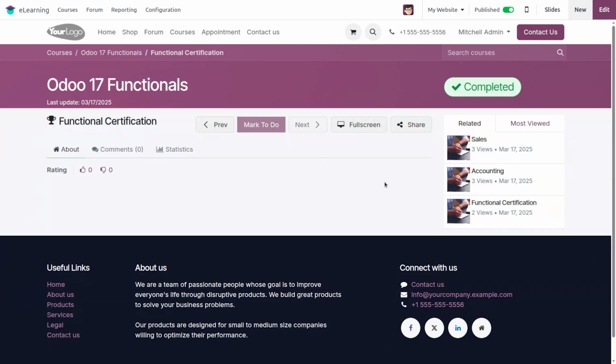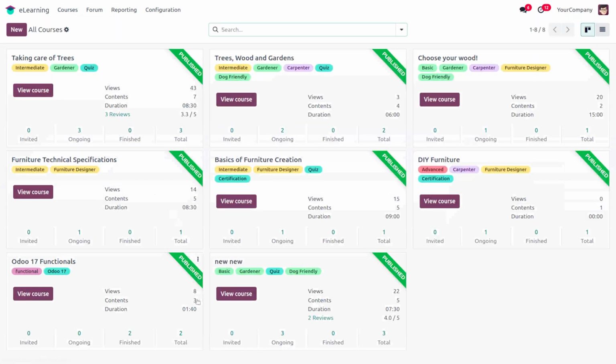Then here we can see the completed status of this course, the status of the user. Once the user has completed it, the completed status will be updated in this course. So when we move to course, we can see one of the users has completed this course.